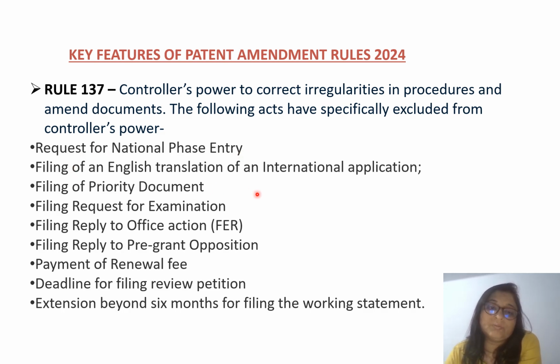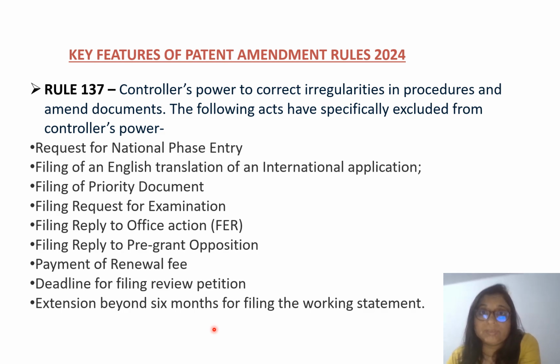Then there is filing of an English translation of an international application, filing a priority document, filing a request for examination, filing a reply to office action, filing a reply to pre-grant opposition, payment of renewal fee, deadline for filing a review petition, and extension beyond 6 months for filing the working statement.